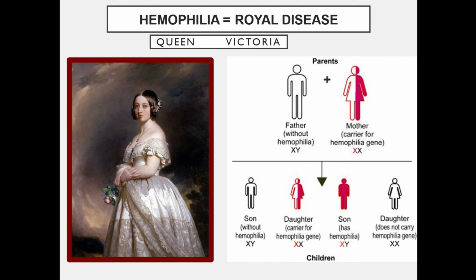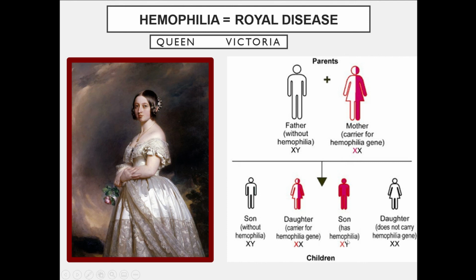The pattern of transmission is like this: the father is a normal person and the mother is a carrier. So what happens in the children? In the first son, you see X and Y are both normal, so this son is without hemophilia. However, when you go to the daughter, you see she is a carrier of the hemophilia gene, because she carries this gene from the mother and this X from the father. So she is a carrier of hemophilia.